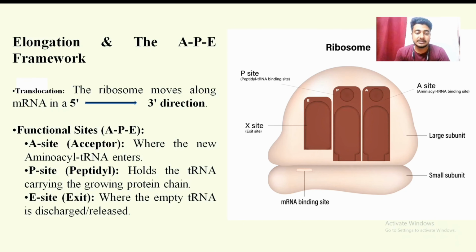Then the P site, the peptidyl site. This is the processing center and it is the main site actually. It holds the tRNA that is crucially attached to the growing polypeptide chain. Then the exit site. This is the outdoor site. Once a tRNA has given up its amino acid to the chain, it becomes empty and is discharged from the site. So these are the A, P and E sites.